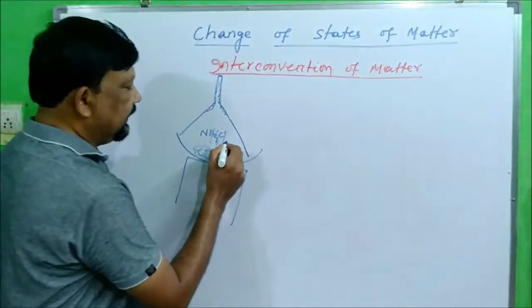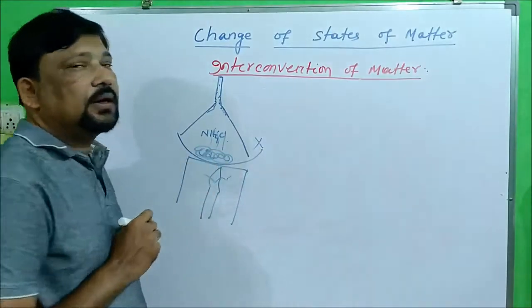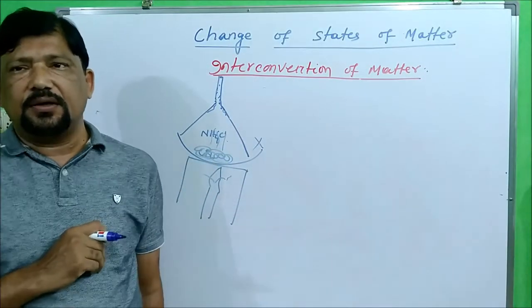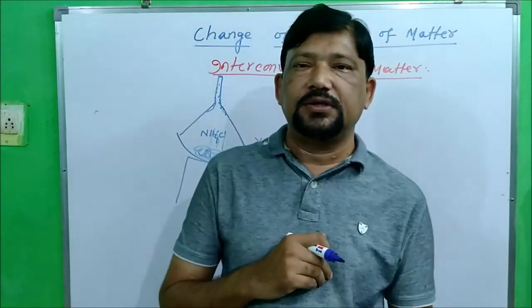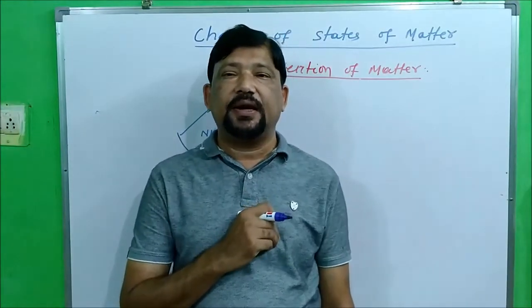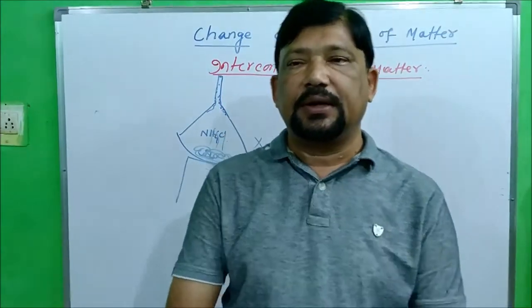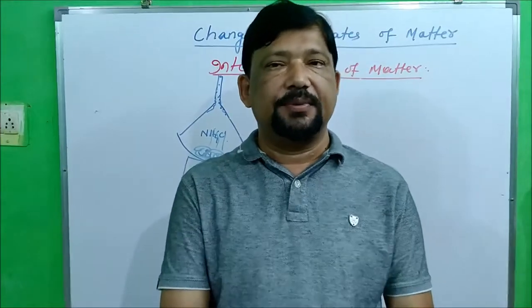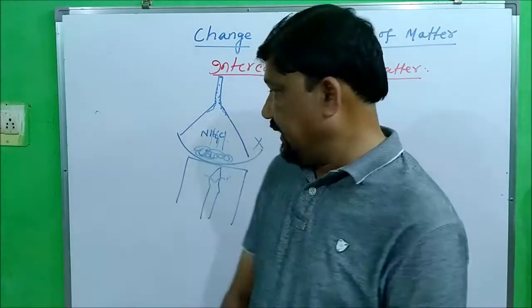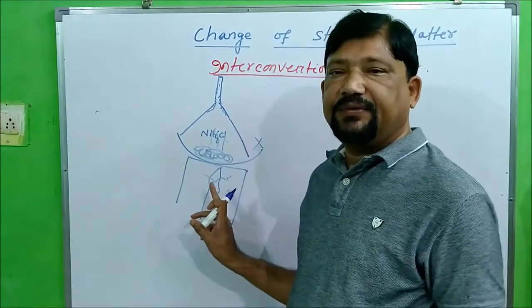You will not find any liquid state in this condition, and this process is called sublimation. It is the phenomenon in which the solid state directly changes to gaseous state by passing the liquid state.